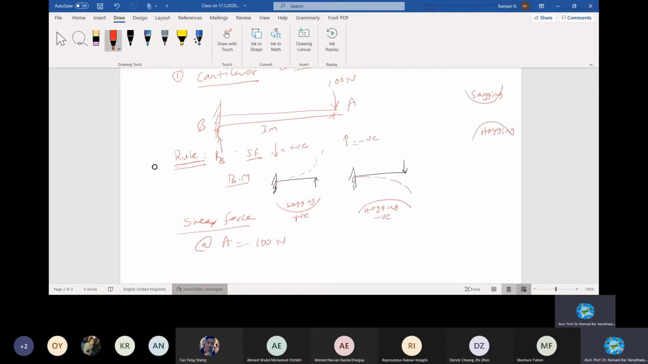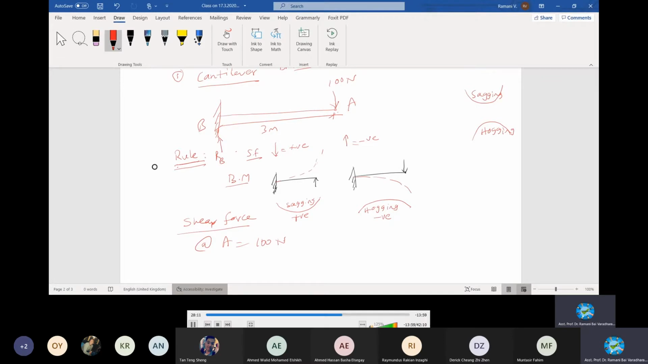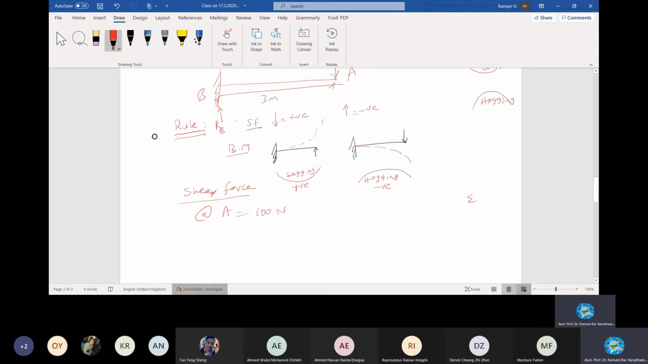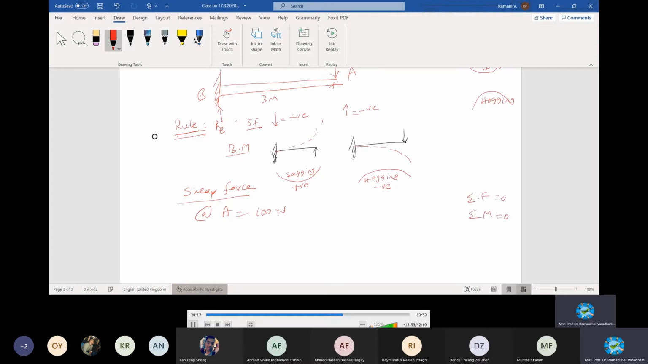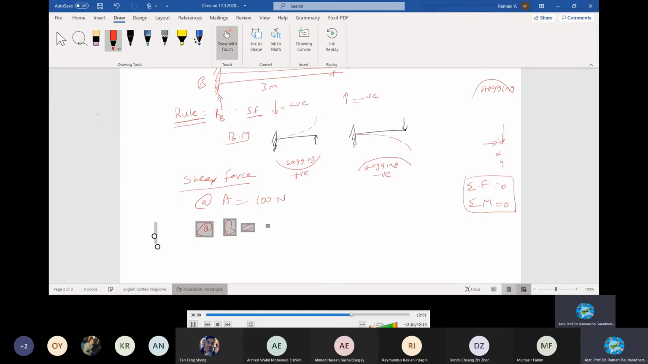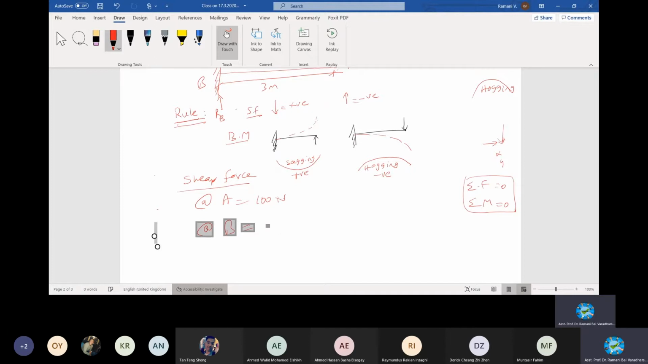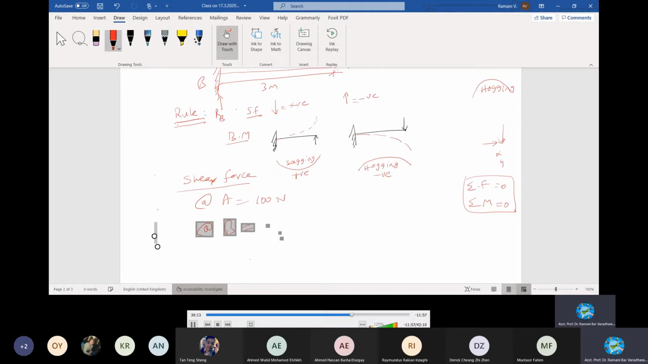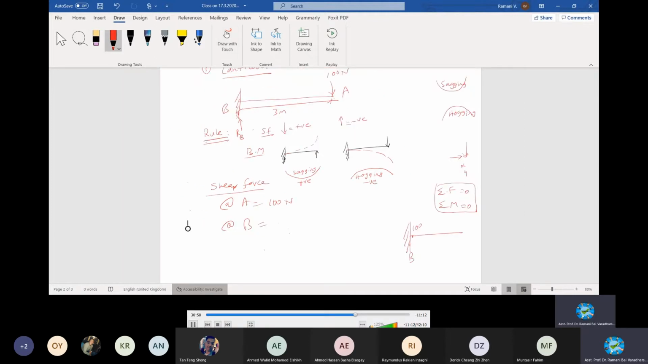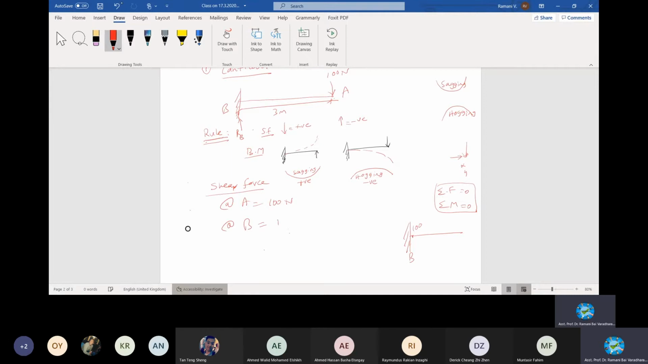From here to here, you can use your good old equilibrium conditions, right? The equations of equilibrium: summation of shear force is equal to 0, summation of moment is equal to 0. It depends on the direction, whether you're going for X direction or Y direction. Negative 100, am I right? So until this is 100, we write that point, right?